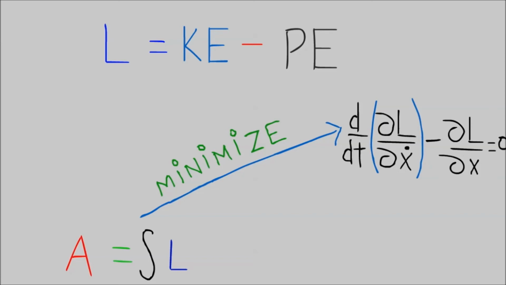Whoa, what is this equation? Actually, it's just trying to tell you, guess what? F equals ma. If it's the same as F equals ma, why are we studying it? That's because in a lot of complex situations, it's a lot simpler to use this equation than F equals ma. Also, you know where it comes from: the principle of least action. You don't know where F equals ma comes from.